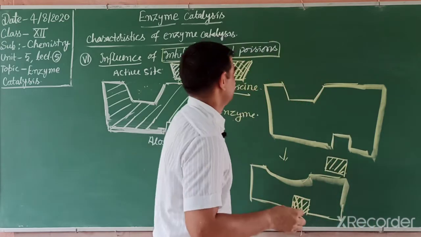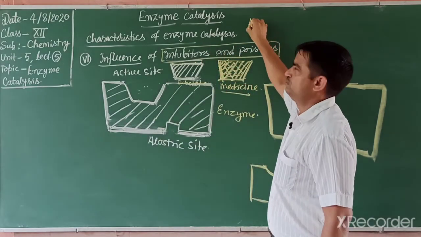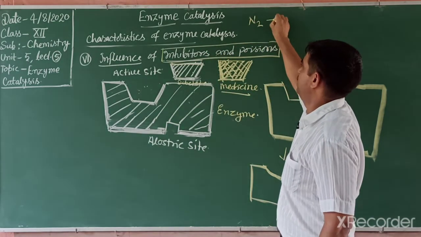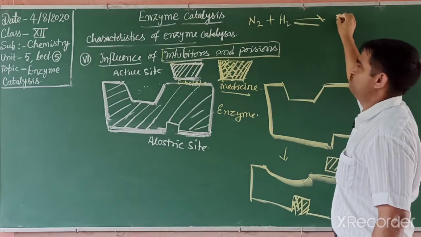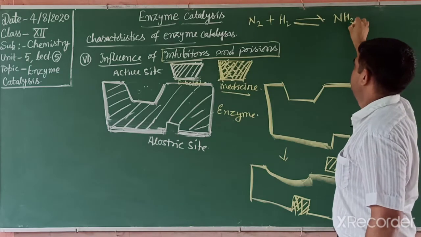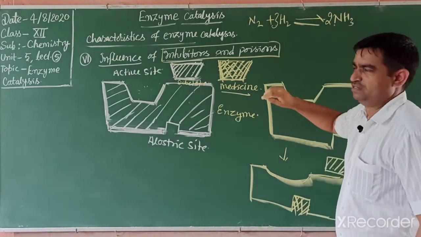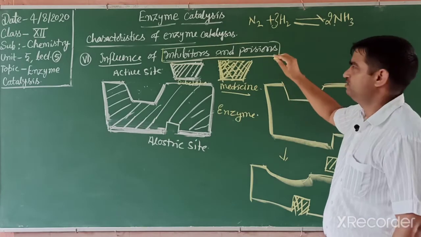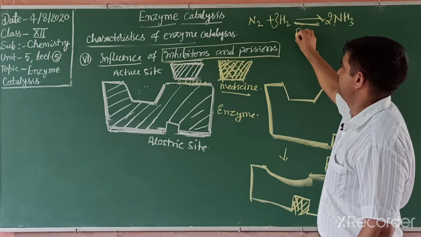In the Haber process, an example of an inhibitor, we take nitrogen and hydrogen and prepare ammonia. In this reaction, if we balance it, which catalyst do we use? I have written many times, we use the catalyst iron.